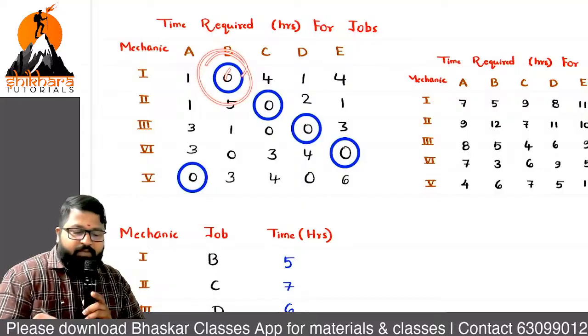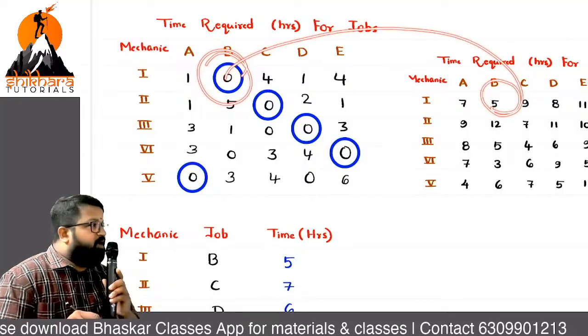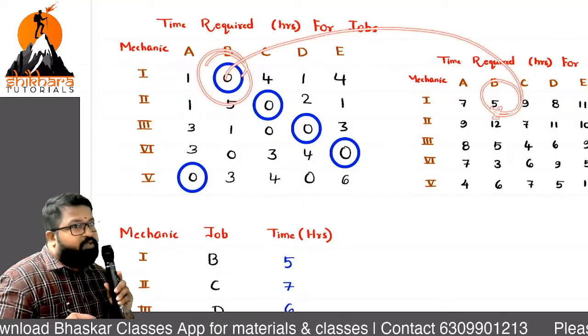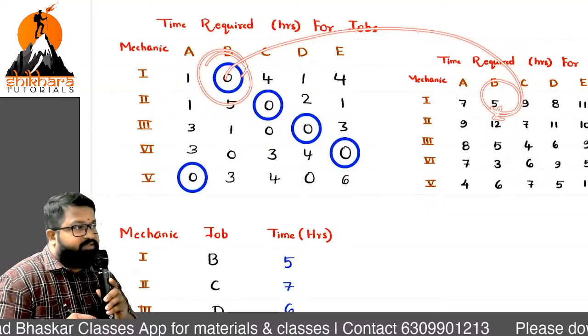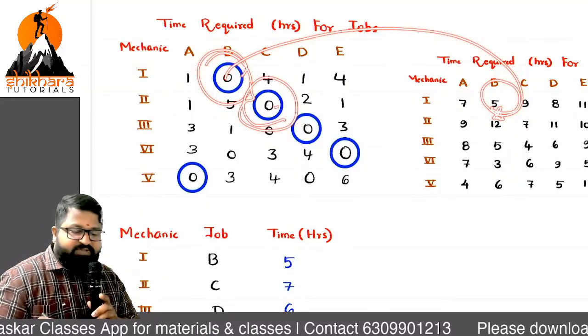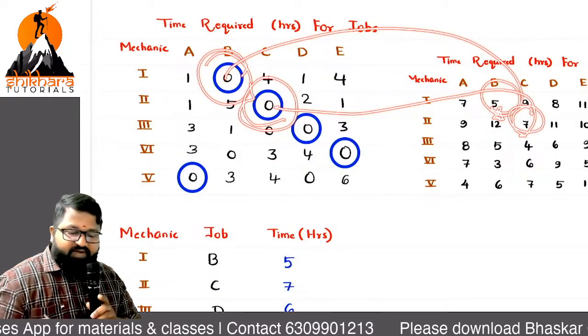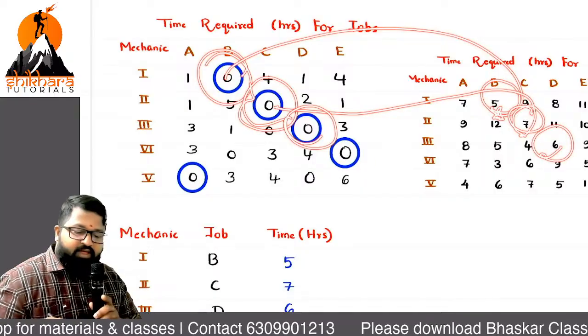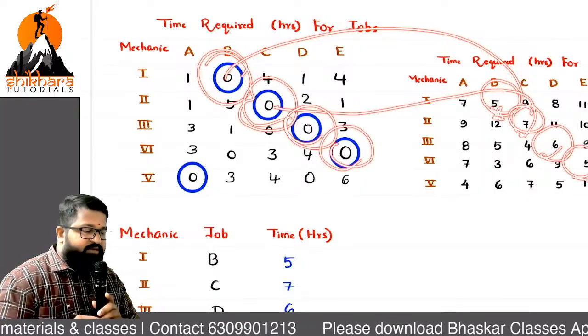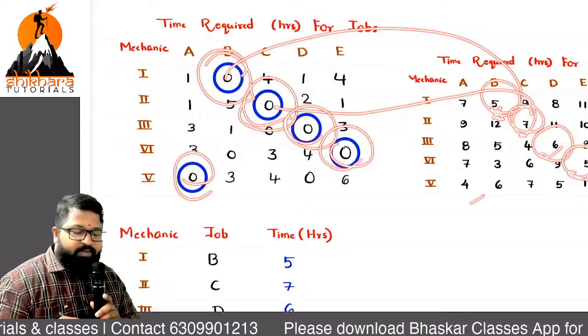The respective number in the question. If you compare with the actual first question, then you will get the appropriate answer. And this 0 is which position, ma? Position C. And for this 0, the position is D. And for this 0, the position is 5. And for this 0, the number is 4.